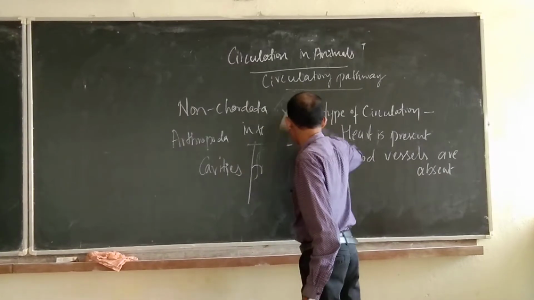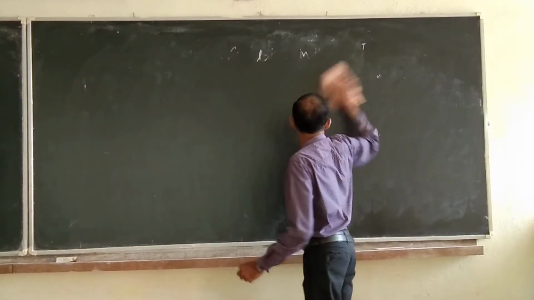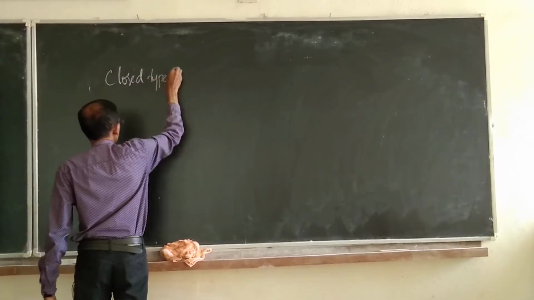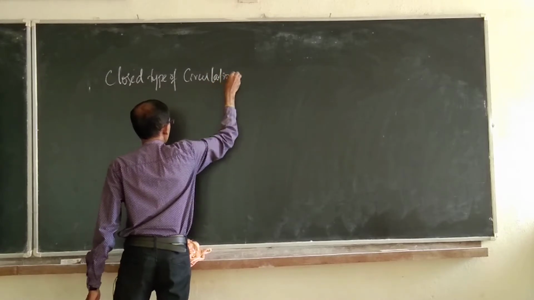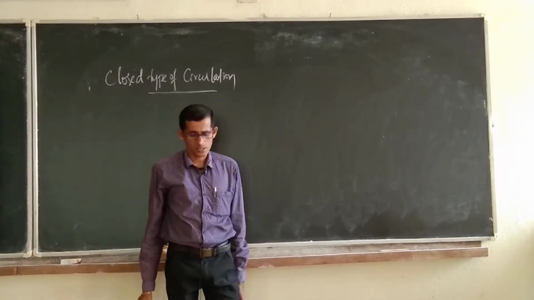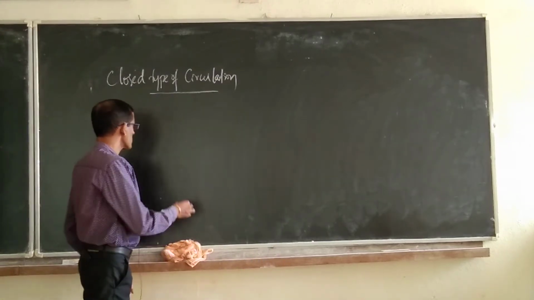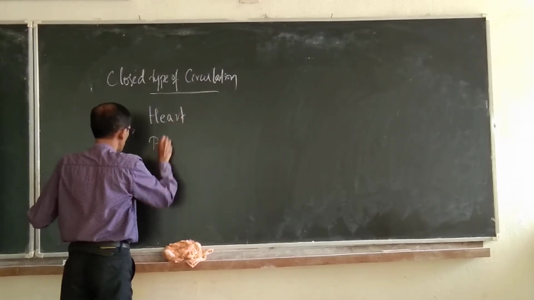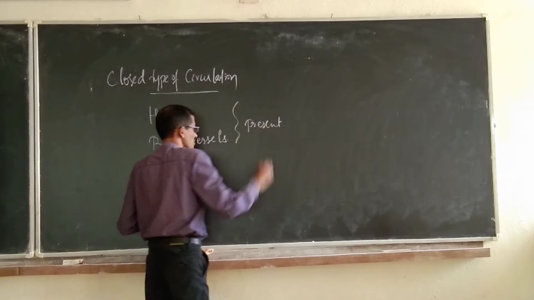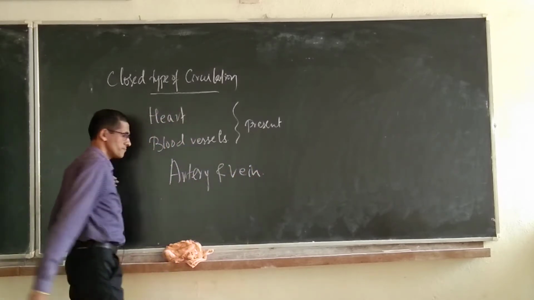Closed type of circulatory system. With respect to this closed type of circulation, in general the heart, that is the pumping organ, is present, and along with the heart we can observe the presence of blood vessels. The major blood vessels are arteries and veins.